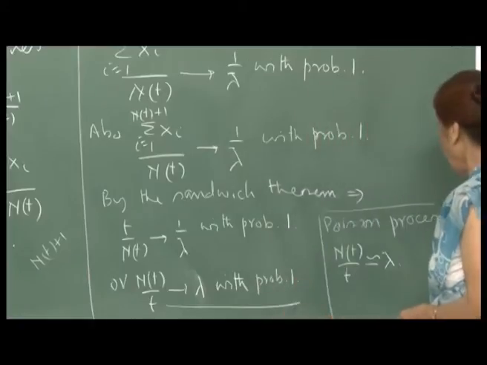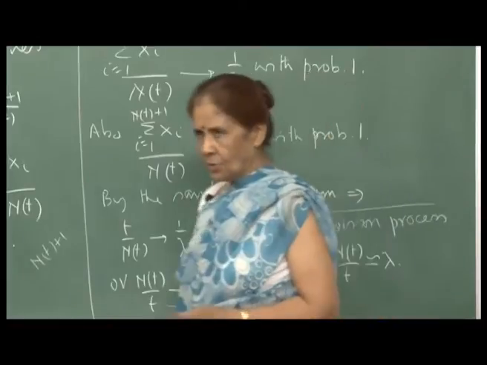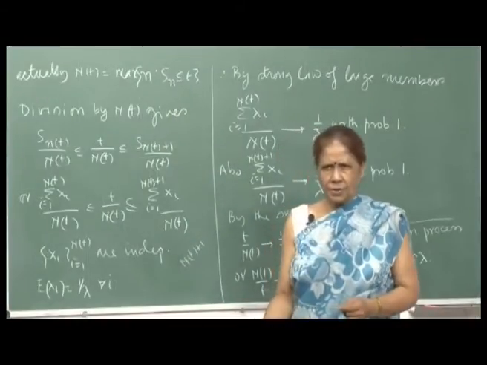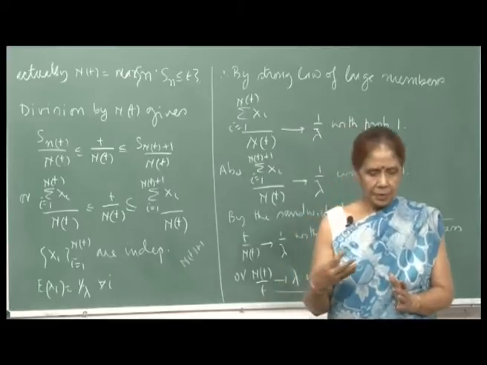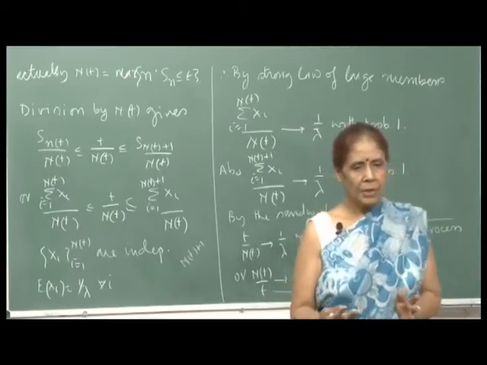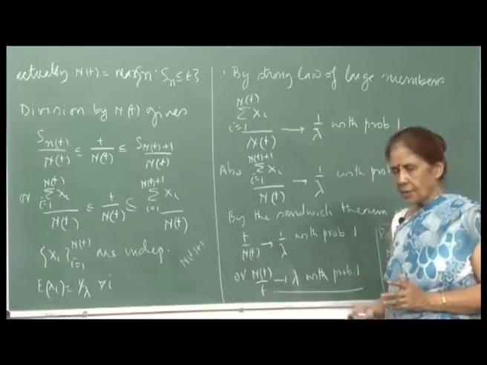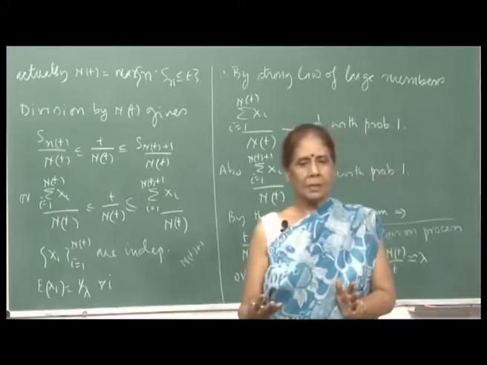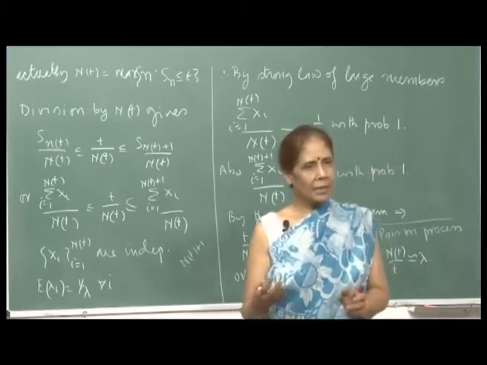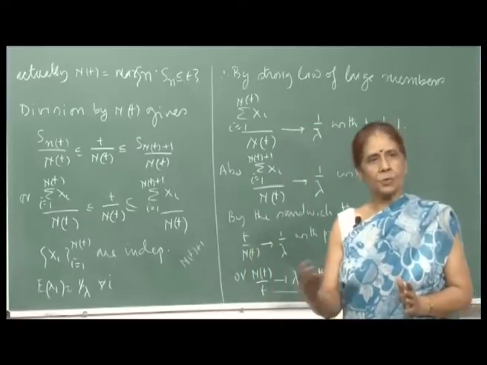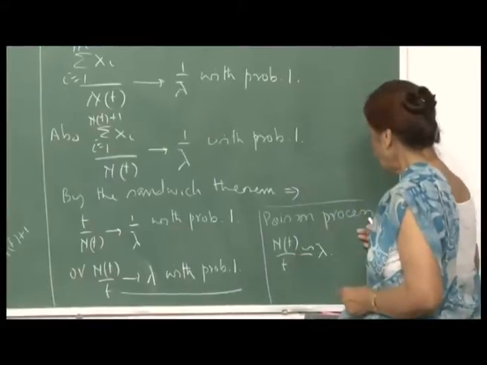So for the Poisson process, again as I told you, the law of large numbers is basically used to estimate the mean of the population. You go on making observations, and we say that the observations are independent, identically distributed, because they are coming from the same population. Then we expect the average to converge to the mean of the population. Here also it is the same for the Poisson process.